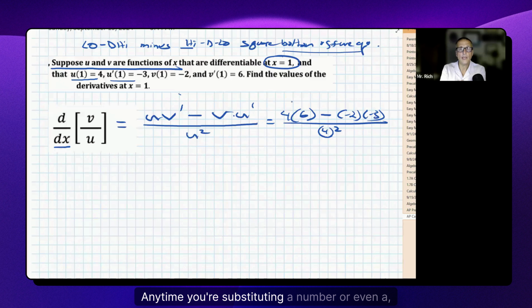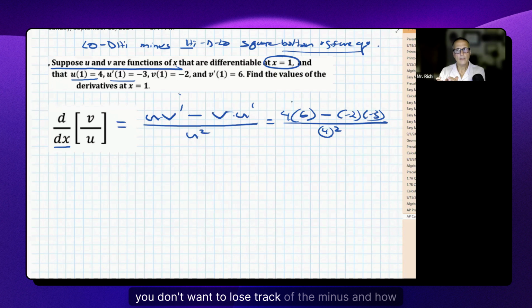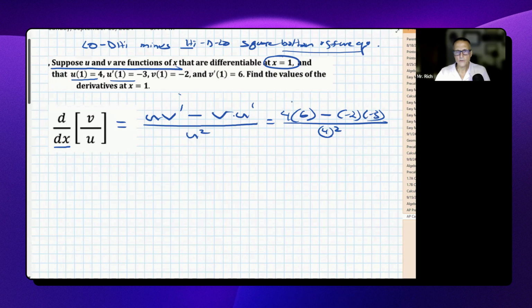Anytime you're substituting a number or even another function into a function, you're making substitutions. You put the things you're substituting in parentheses, because if there's minuses, you don't want to lose track of the minus and how it's going to affect the calculation. So notice that when I did all of these substitutions, I put things in parentheses.